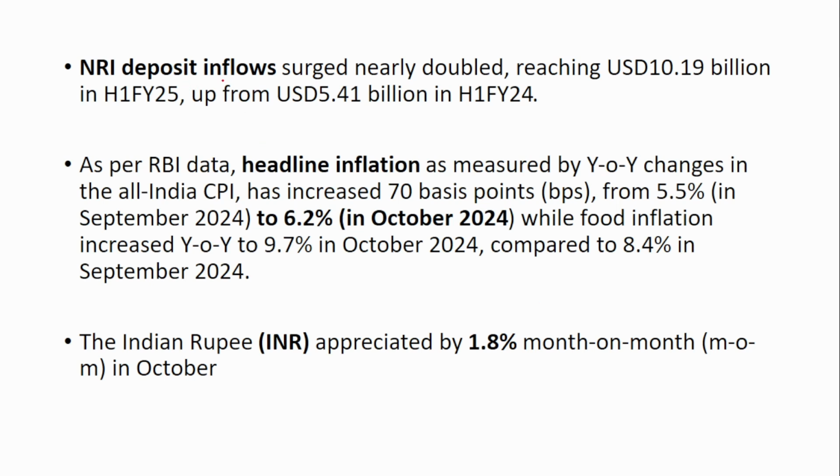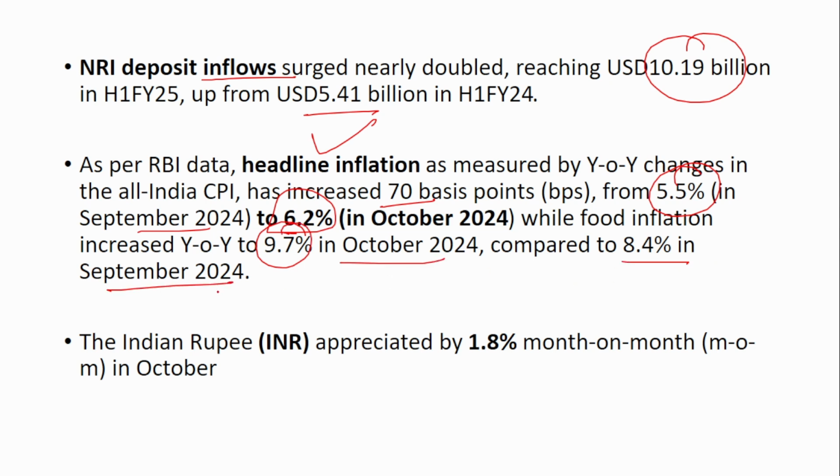Next is that NRI deposit inflows surged nearly double. If you see the NRI deposit inflow, it has reached almost 10 billion compared to 5 billion the previous year. The headline inflation has increased by 70 basis points, from 5.5% to 6.2%. The main reason for this increase is food inflation, which increased to 9.7% in October 2024 from 8.4% in September 2024. Also, the Indian rupee appreciated by 1.8% month on month in October.